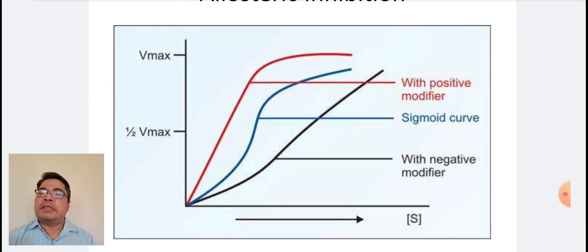In this diagram, we can see that substrate concentration is plotted against velocity, where the Vmax value changes with positive modifier, the sigmoid curve, which is normally found, and negative modifier.